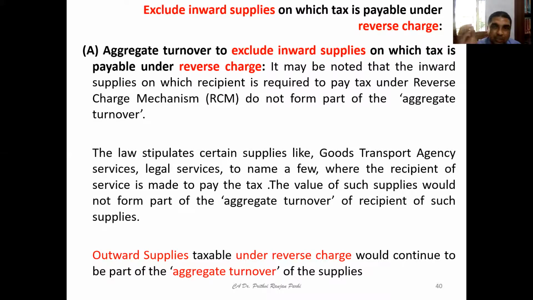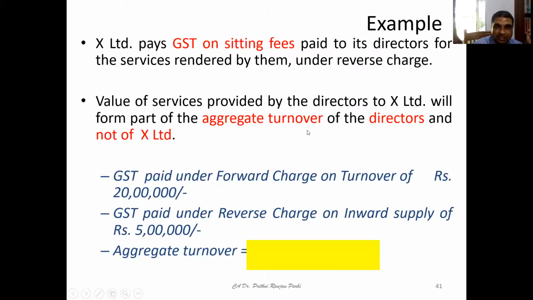On these, tax in certain situations is payable under reverse charge basis. So inward supplies under reverse charge basis will not be included in aggregate turnover, but outward supplies under reverse charge will be included because that is an outward supply. Let us say you are providing some legal services. That turnover will be included in your aggregate turnover. So outward supplies taxable under reverse charge basis would continue to be a part of aggregate turnover, but inward supplies will not be included. Hope you have understood this.